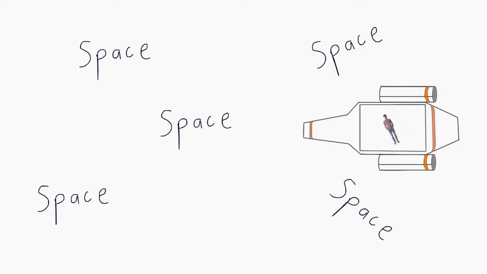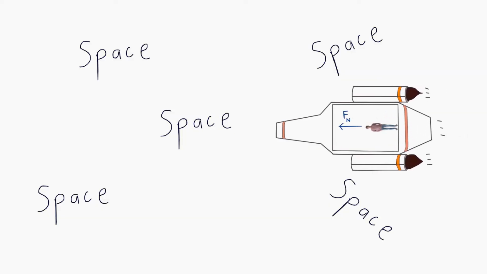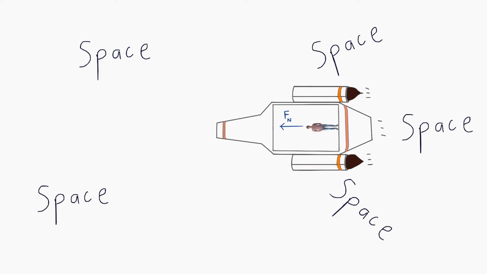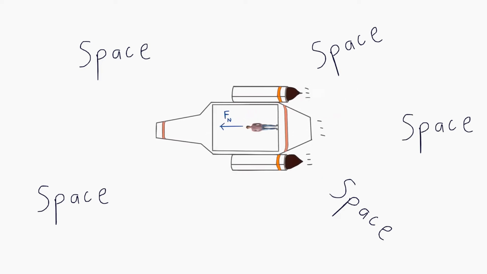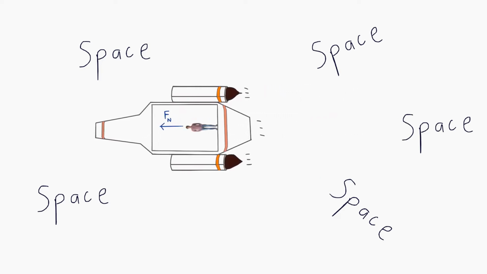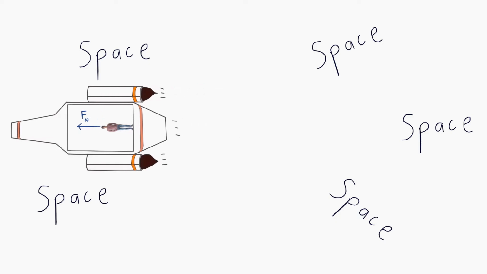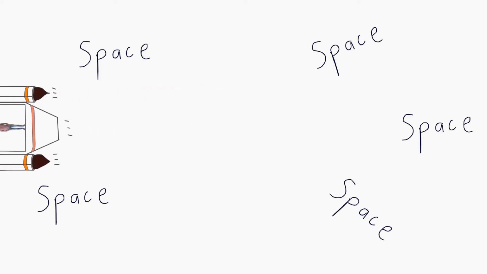This type is pretty straightforward. Get it? Say the ship begins to accelerate forwards. Due to inertia, the astronaut would still be going at the same speed, and would appear to move backwards through the ship. At that point, they would hit the wall, and it would exert a normal force on the astronaut, giving them the sensation of weight. Because after all, the feeling of weight comes from the normal force.